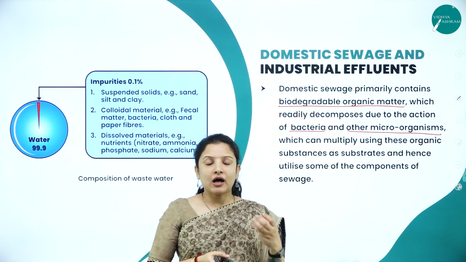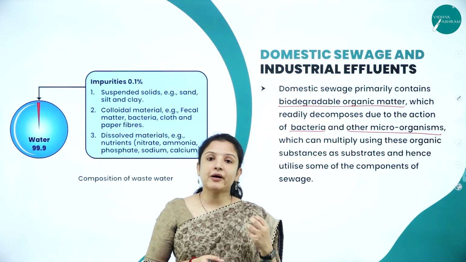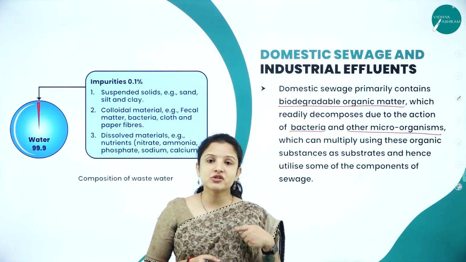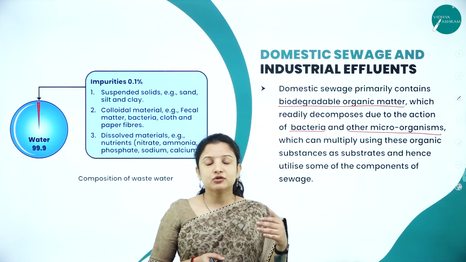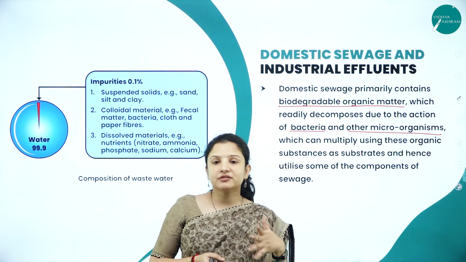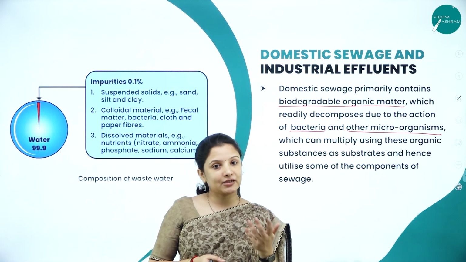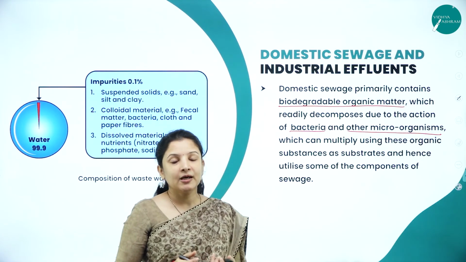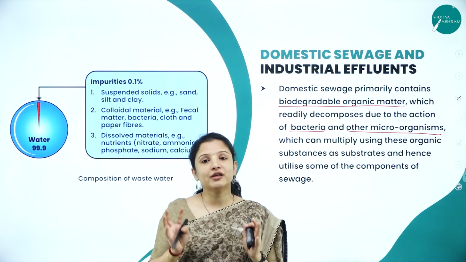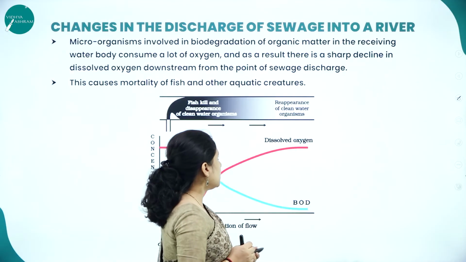So here, domestic sewage means the household sewage that is there. Of course, we discard some biodegradable materials such as the vegetable waste and all that, which will easily decompose. So such waste, if you let it into the rivers, it is not a problem, because the bacteria and all that will very easily decompose that particular waste. But never put a non-biodegradable solid waste into a nearby water body.